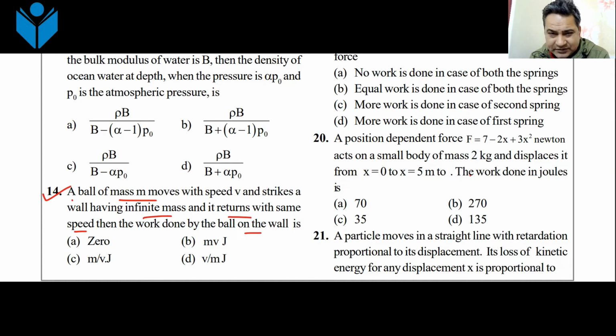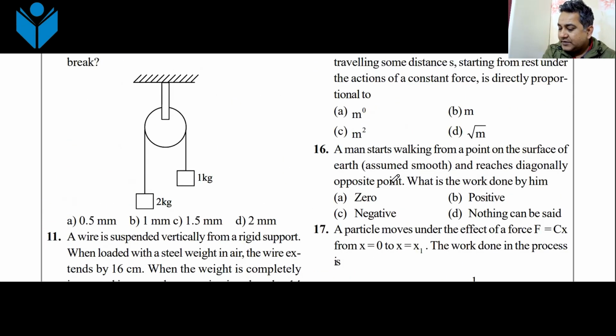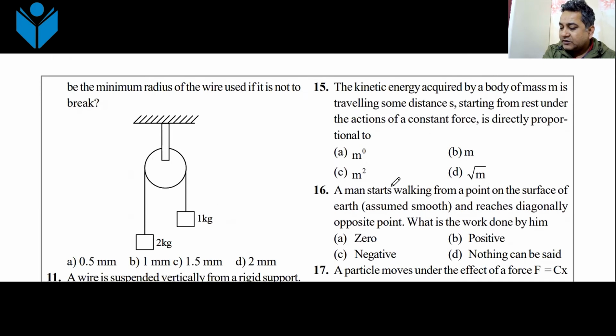It's an infinite mass, so it doesn't move. So whatever force it exerts, the body doesn't move. There is no displacement. So you have the answer straight away. It's very simple, right? Most of the questions that I do will always be based on some concept here or there. If you understand that concept, the question becomes pretty simple.